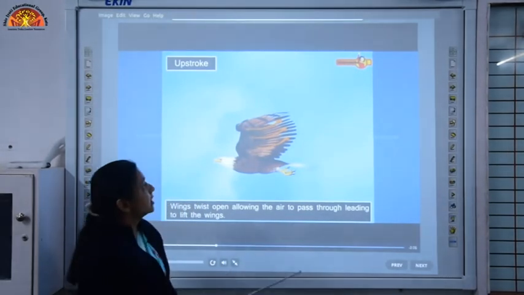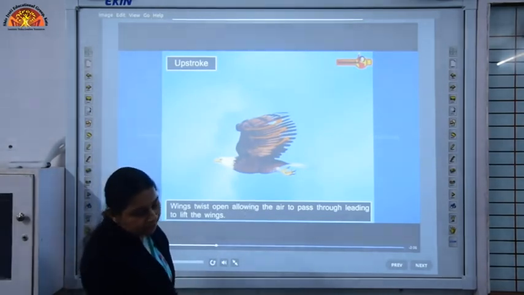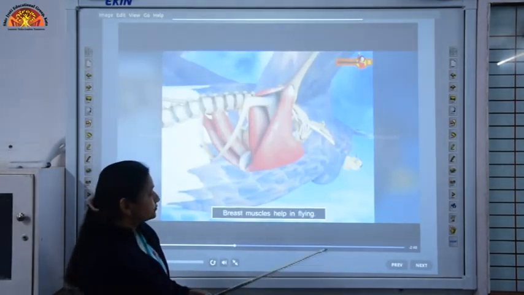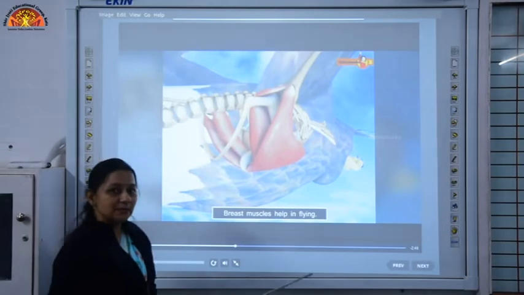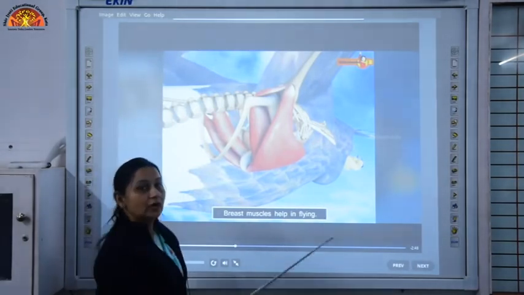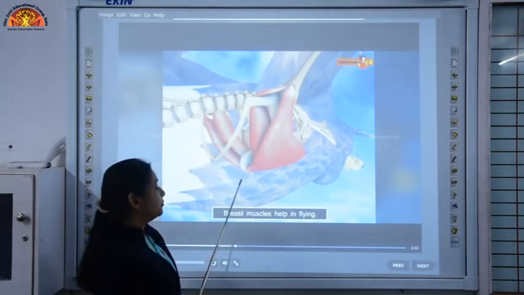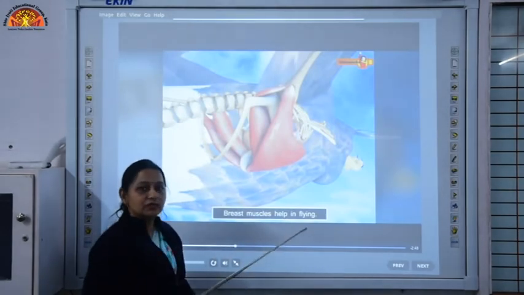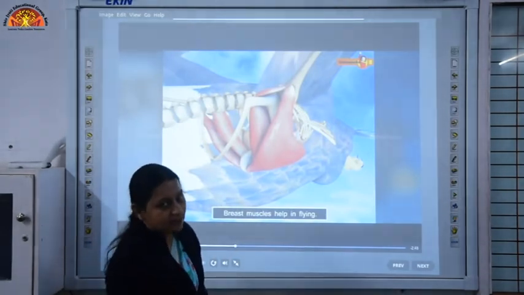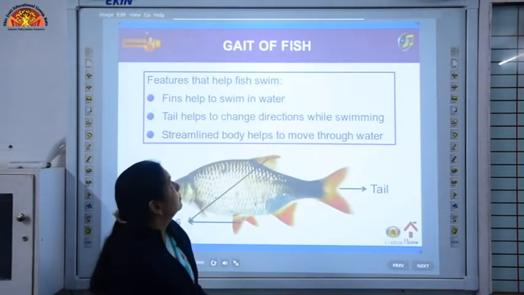So, this was about the gait in birds. These birds are able to move or flap their wings with the help of breast muscles, which help them in flying. So this was the gait in birds.